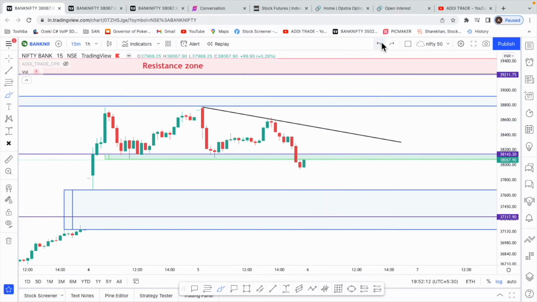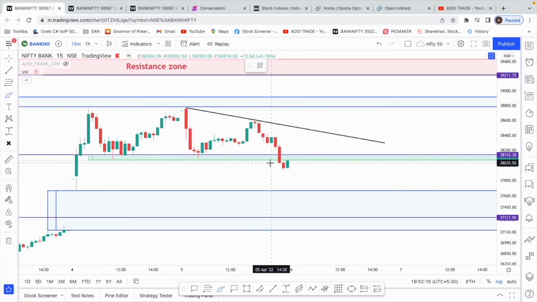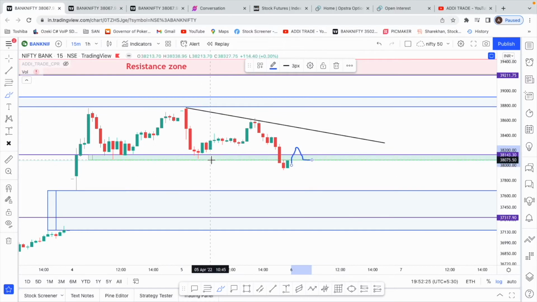Or the other good buy scenario can be if we get a small gap up, or from wherever we come into the support zone again and have a retest of this area and it holds, like how this area was held today and day before yesterday. If the same thing happens again, there's a chance of the market going up. But as of now, the market has come into a correction mode.